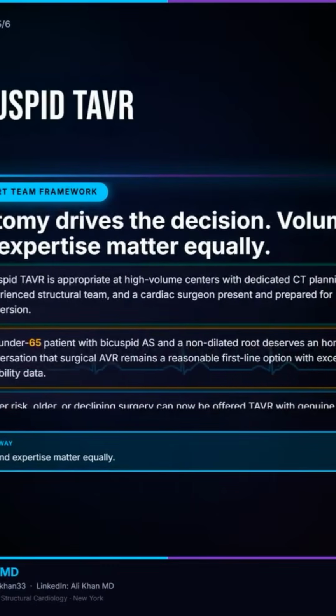My framework at the heart team table: bicuspid transcatheter aortic valve replacement is appropriate at high-volume centers with dedicated CT planning and a cardiac surgeon physically present and prepared for conversion. The patient under 65 with bicuspid AS and a non-dilated root who would accept surgery deserves an honest conversation that surgical aortic valve replacement remains a reasonable and durable first-line option. The older or higher risk patient who declines surgery can now be offered transcatheter aortic valve replacement with real confidence.